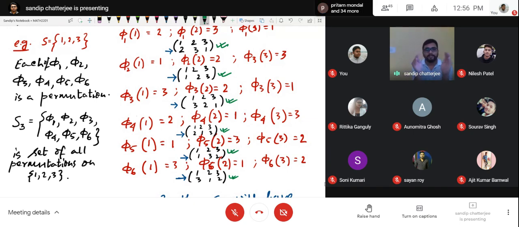Now how can we operate on 2 elements of this set, meaning how can we operate on 2 mappings? Do you have any operation in your mind? Have you learned about any operation by which you can operate on 2 mappings or 2 functions? Have you studied any such operation? No, sir. Okay. Think about it. I'm pretty sure you have studied, by which you can operate on 2 mappings and get another mapping.